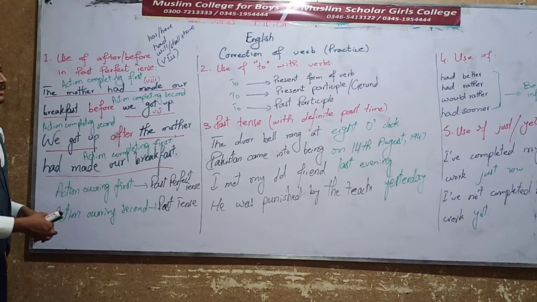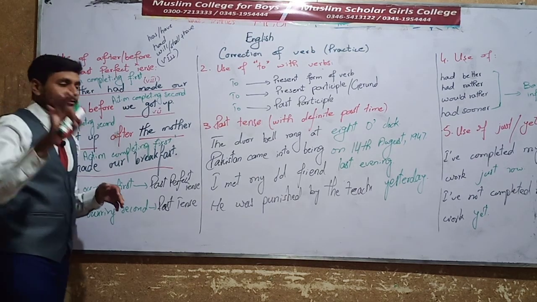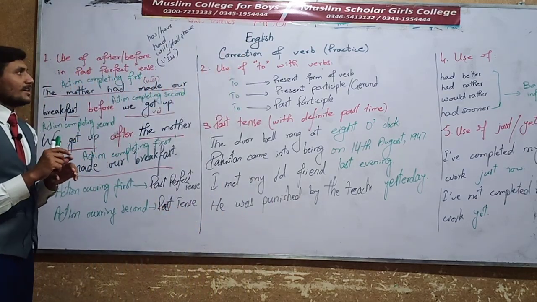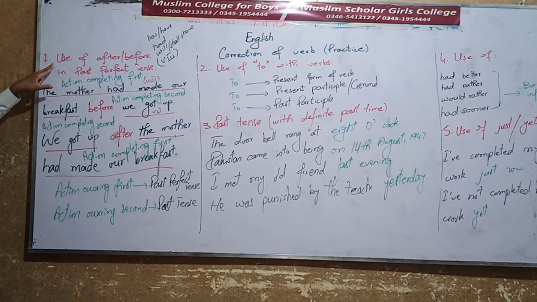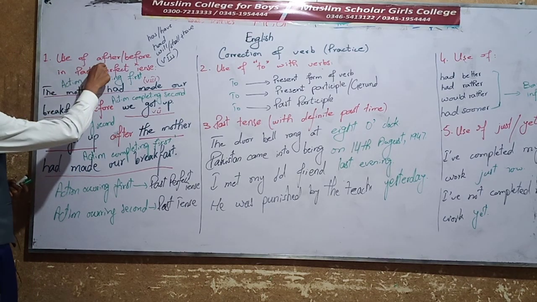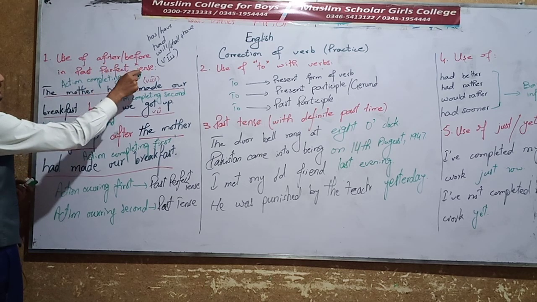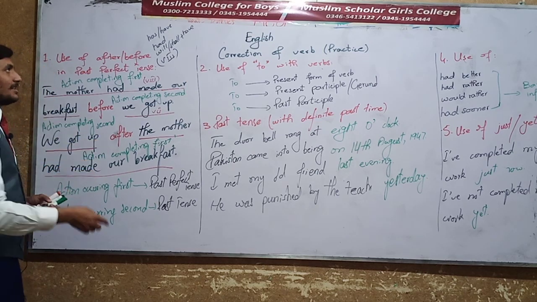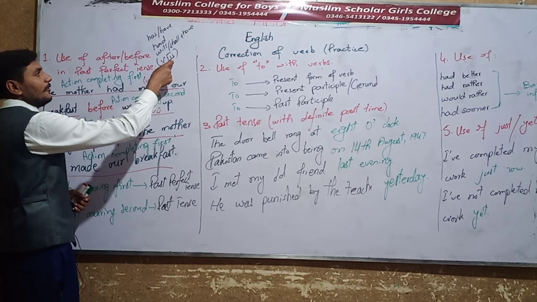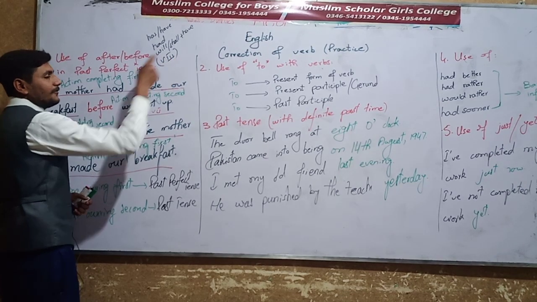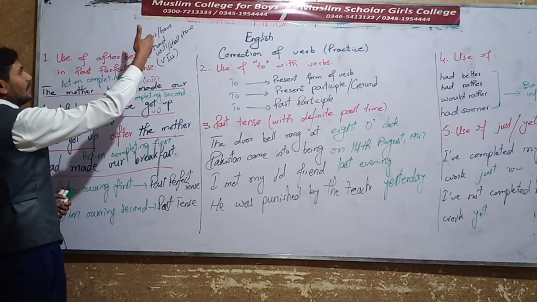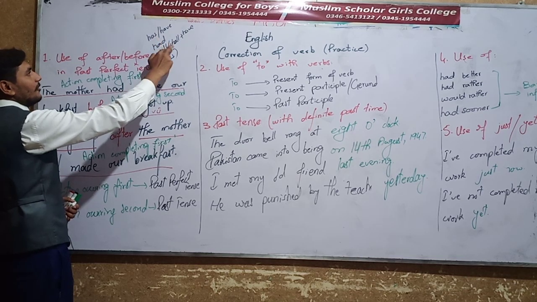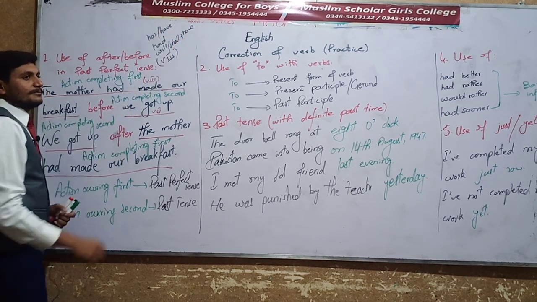These concepts are very important for our 5 marks question in our board examination, which is the correct use of verb. The first point I have written is the use of after and before in past perfect tense. Every student knows that all 3 past tenses take verbs in past form or past participle form, that is verb's third form. The helping verbs used in these 3 perfect tenses are has or have, had, will or shall plus have. Has or have for present perfect tense.